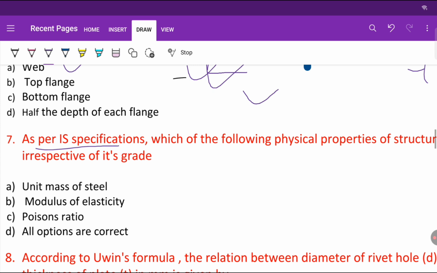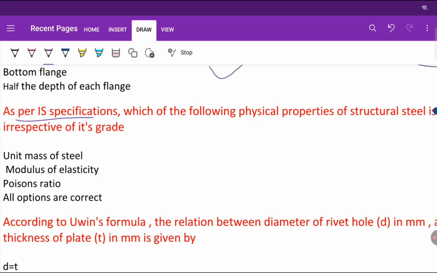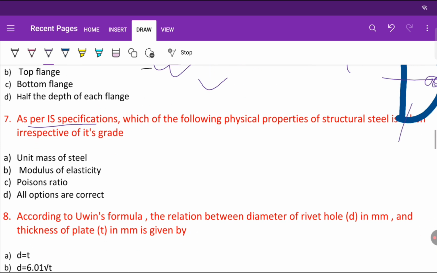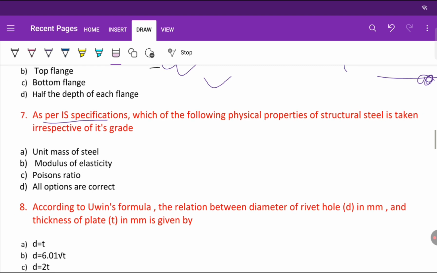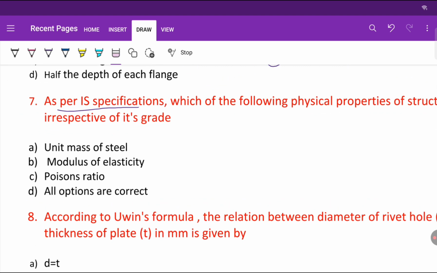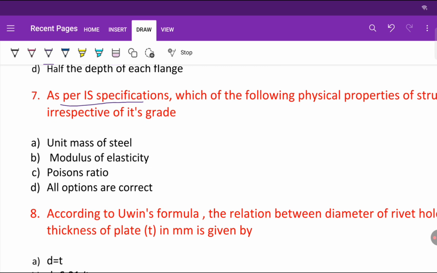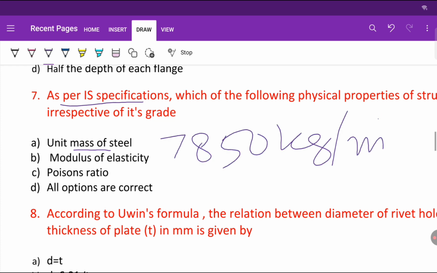As per IS specifications, which of the following physical properties of steel structure is taken irrespective of its grade? Whatever the steel structure may be, the density or unit weight will always be 7850 kg per meter cube, right?